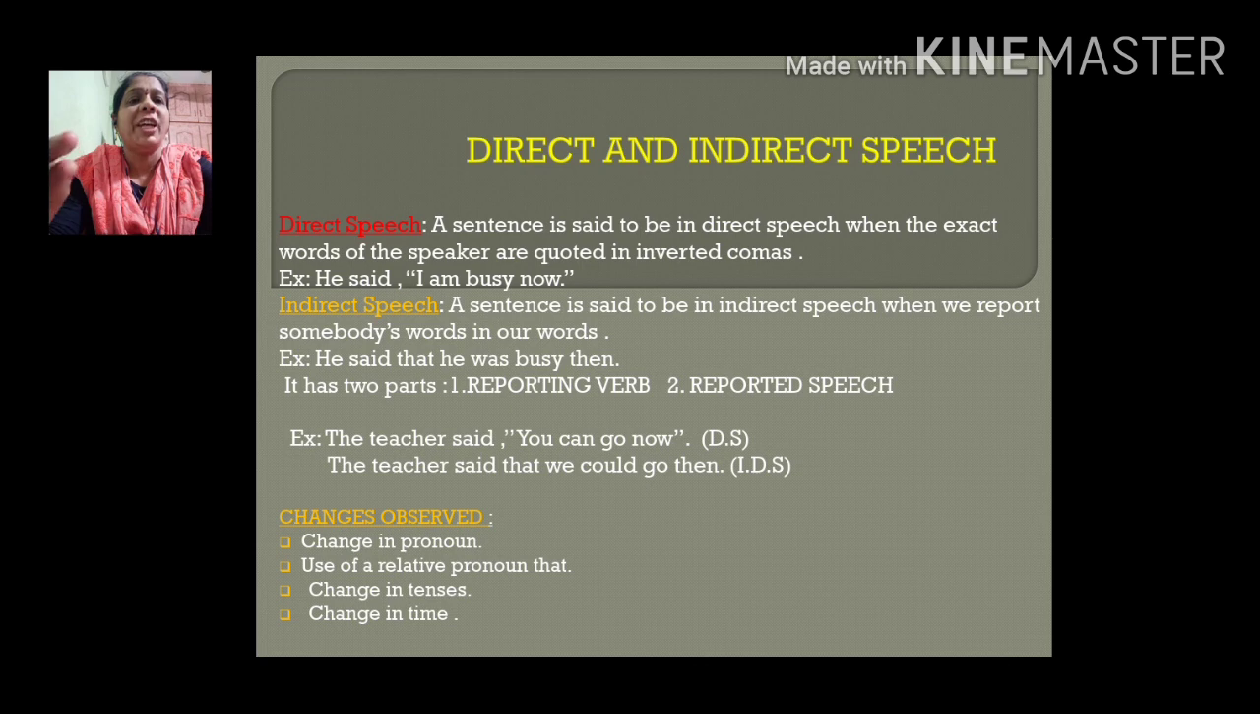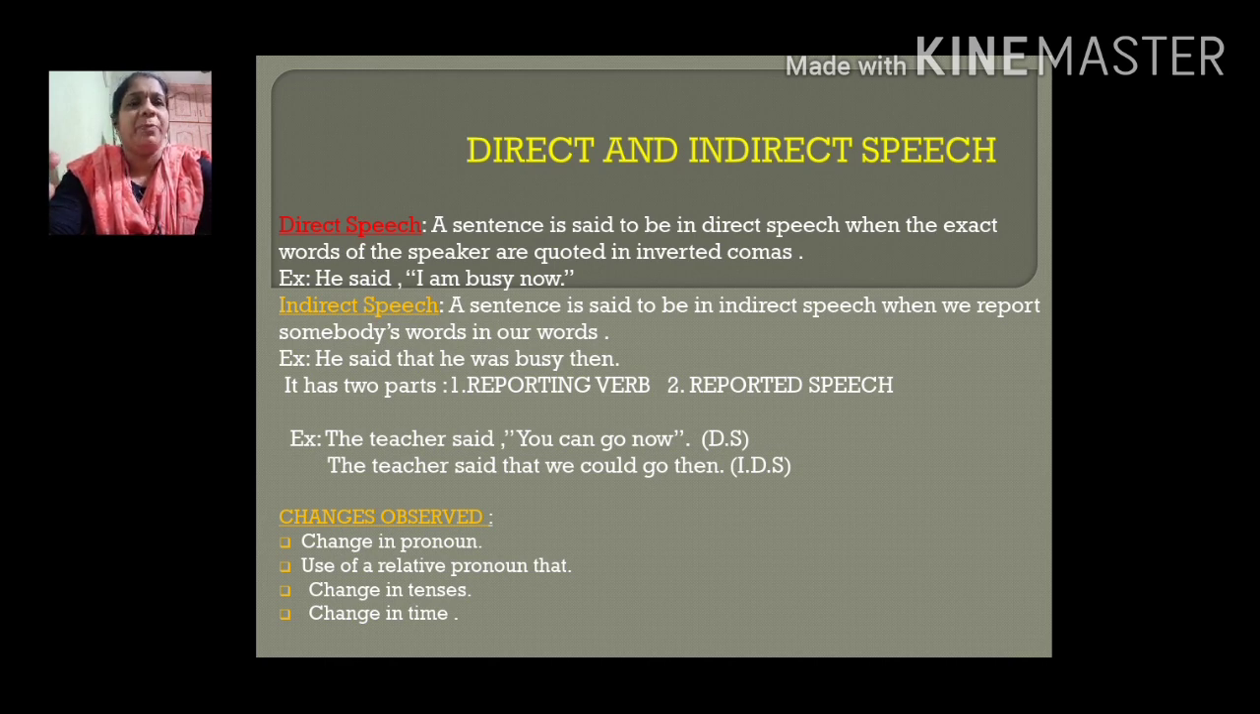So these are the changes observed when you change a sentence from direct speech to indirect speech. Now let us discuss in detail all the rules when you change a sentence from direct to indirect speech. And today in this session we will discuss only about declarative or assertive sentences. In later sessions we will discuss interrogative, imperative and exclamatory sentences.